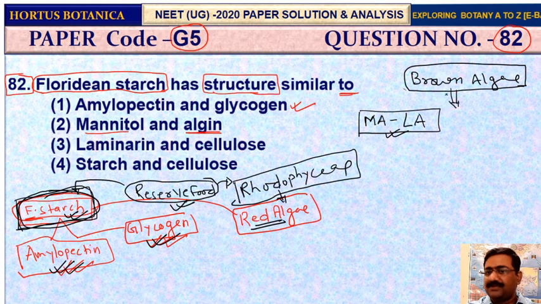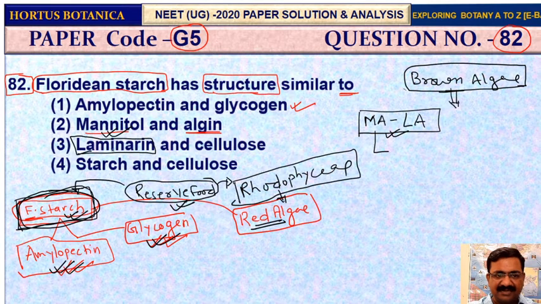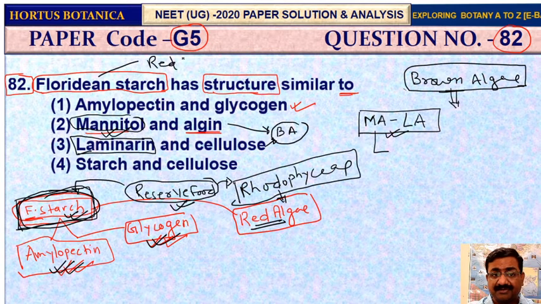So what I am telling you again, this brown algae reserve food is Mala. Mala stands for Ma for mannitol and La for laminarin. So these laminarin and mannitol both are examples of brown algae. But this Floridian starch is concerned to red algae, right? So this is not for brown algae.